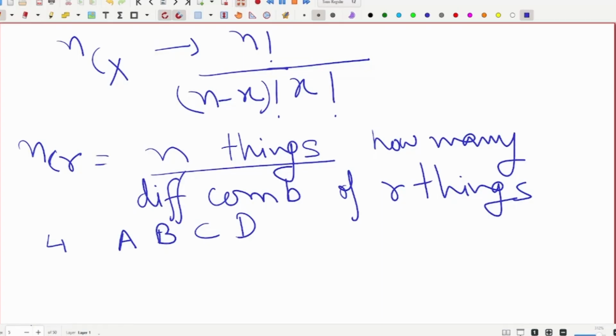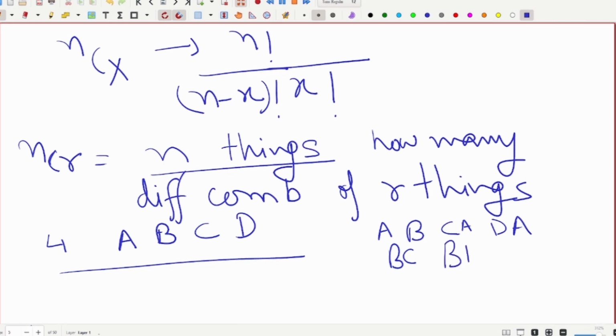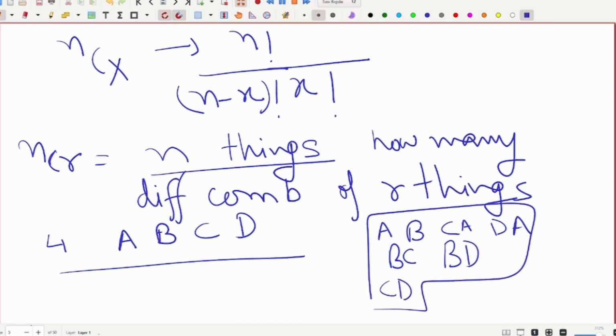Practically, if you do not know permutations and combinations, no problem. A will play 3 matches, one with B, one with C, one with D. So the first match is AB, the second is CA and the third is DA. A has played all its matches. Now B will play with C and with D, and lastly C will play with D. So in total we have 6 matches.